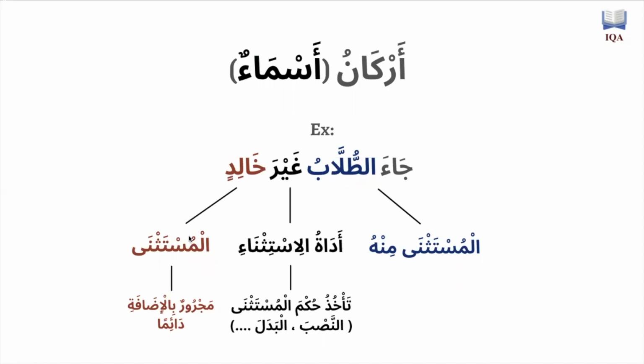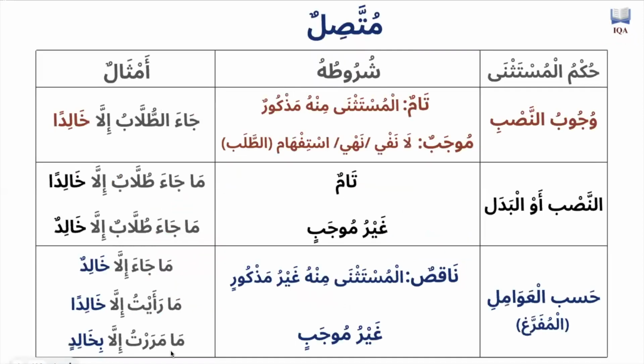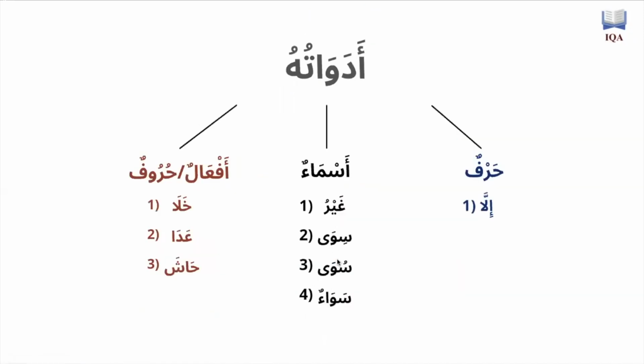In terms of khalid, the mustathna majrurun bil idafati da'iman. The mustathna is always going to be mudaf ilayh, khalas. So the mustathna is always going to be mudaf ilayh, and the adat istithna is going to take all this stuff that we talked about in the previous slide, in terms of it either having to be mansub or having to be badal and so on and so forth. So that is how the nouns function. They function pretty much the same exact way as illa, except that they're the ones that are actually going to take the i'rab of the mustathna.